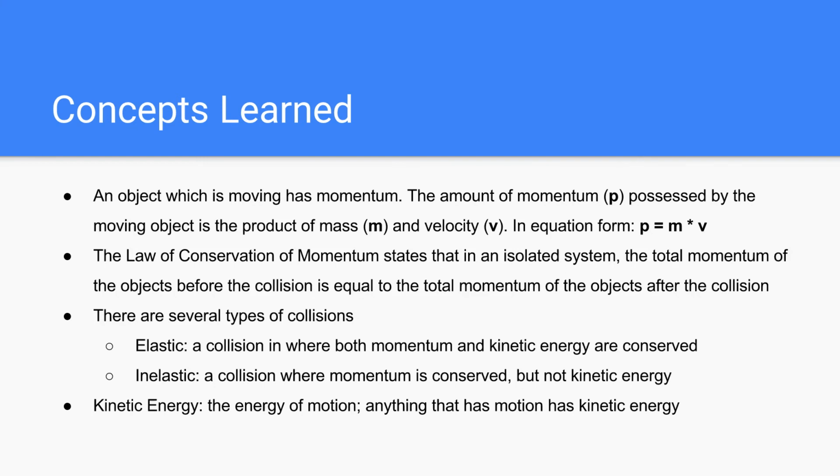after a collision. Today we studied two kinds of collisions: an elastic collision, where both momentum and kinetic energy are conserved, and an inelastic collision, where momentum is conserved but not kinetic energy. And like I said previously, kinetic energy is the energy of motion. In the first problem, Ellie was stationary, so she had no kinetic energy because she was not moving.